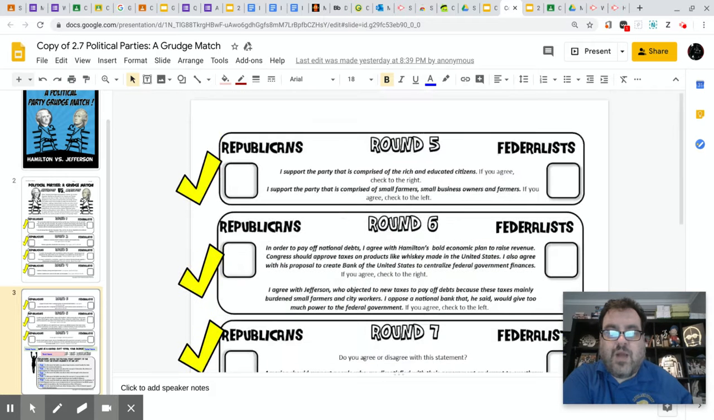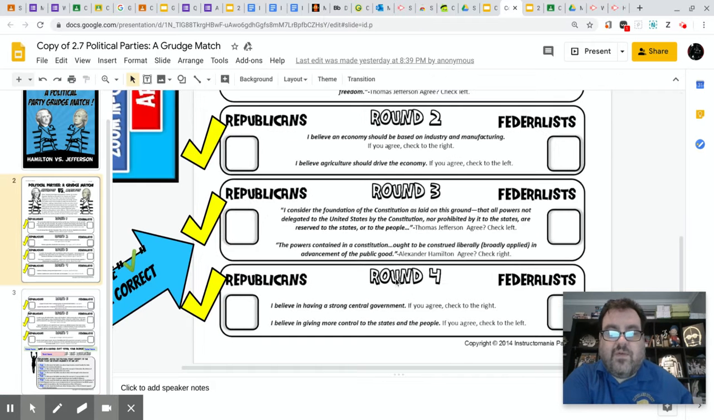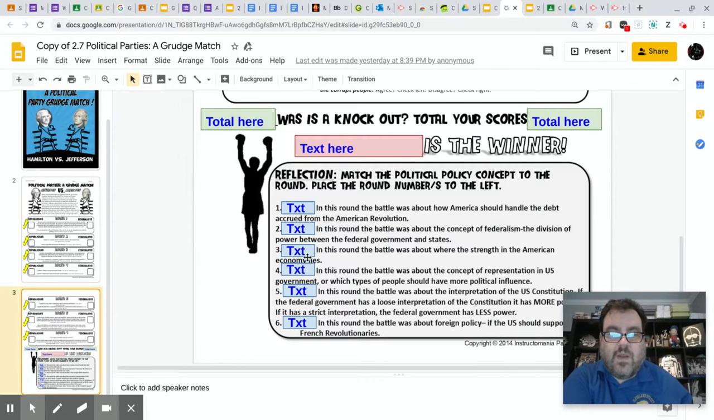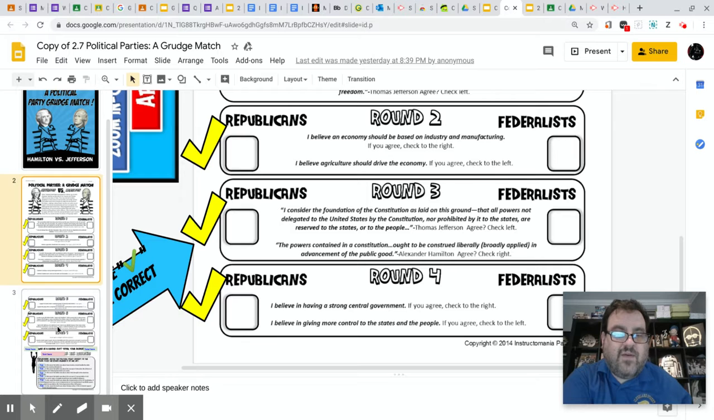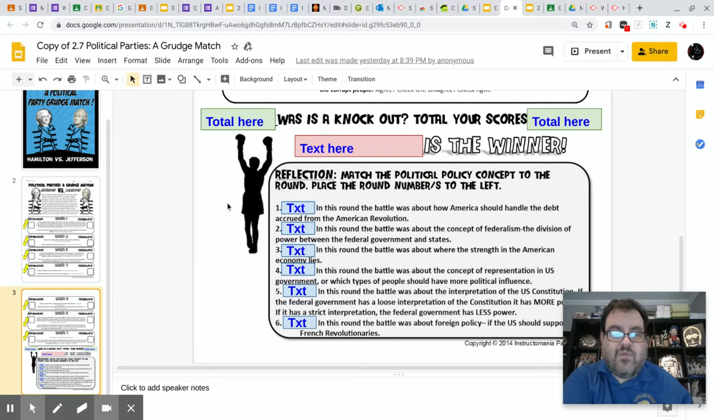So now you're going to go back up here, and if we're looking at these policies, in this round, the battle was about how America should handle the debt accrued from the American Revolution. So which one of these rounds was about debt from the American Revolution? And you'd write the number here. So if it was round 2, you would just write the number 2 here.